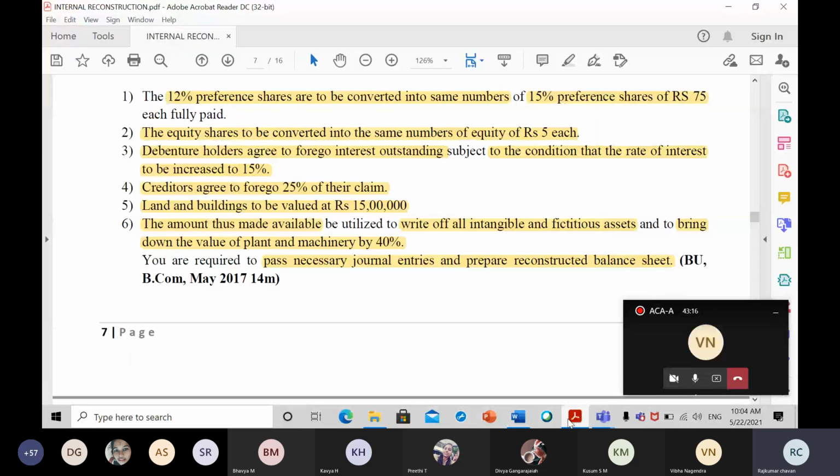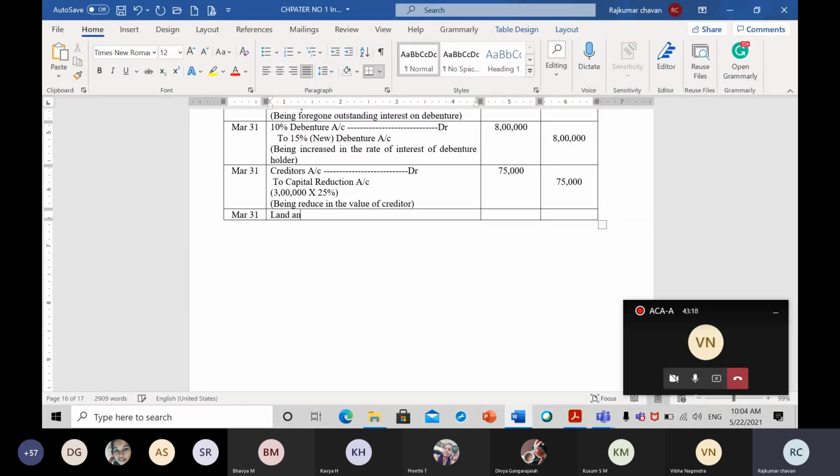Now what entry do we have to pass for this one? Land and building, which is an asset, so land and building account debit. I got a profit on increase in the value of asset, so capital reduction account will become credit, because capital reduction account follows the rules of nominal account. It's a gain, so to capital reduction account.